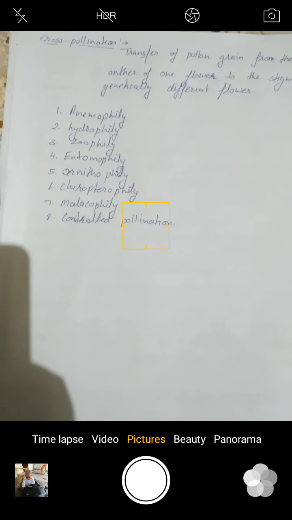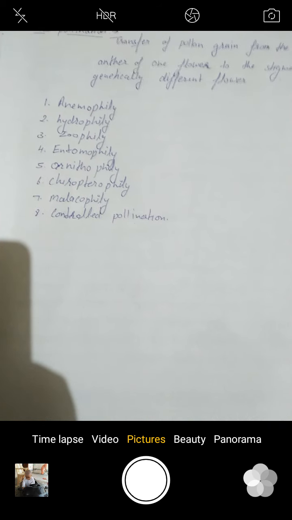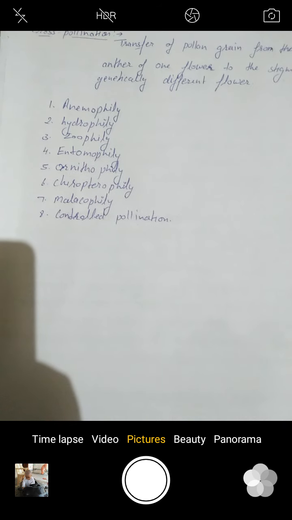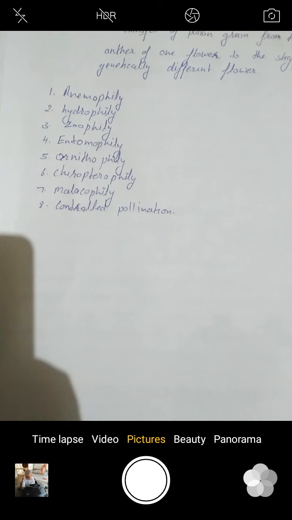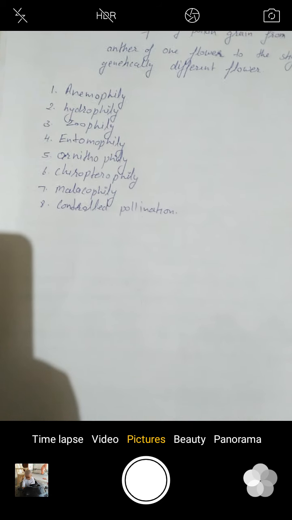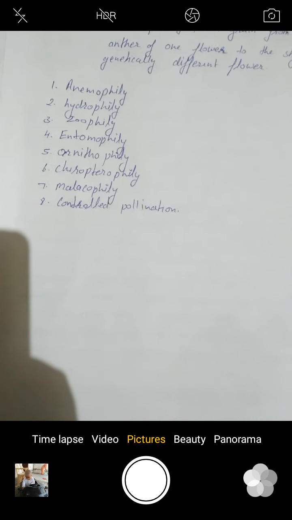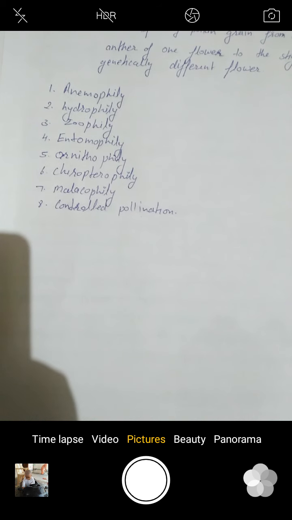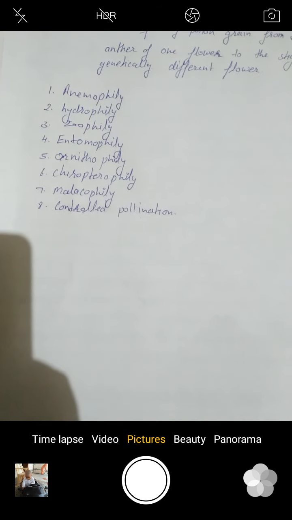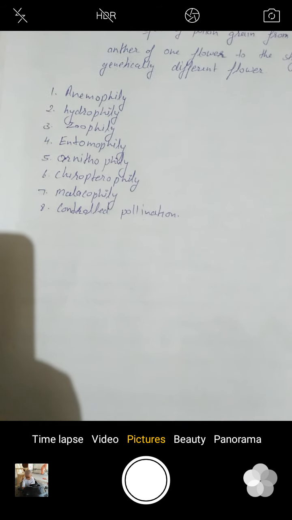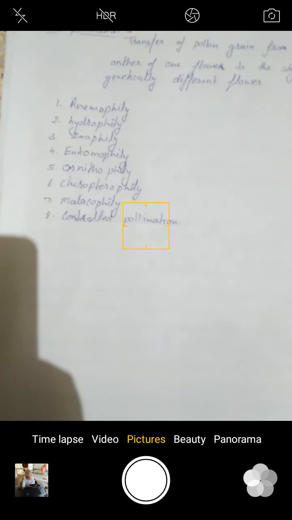Now we are going to discuss hydrophily, or we can say water pollination. It is the mode of pollination or transfer of pollen grain from the mature anther of a flower to the stigma of another flower, which is accomplished through the agency of water. In this, the flowers are small and inconspicuous. Perianth and other floral parts are unwettable. Nectar and odor are absent.